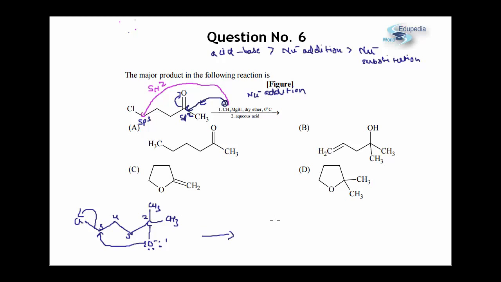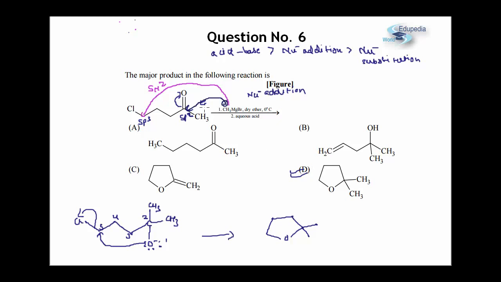which is a stable system. 5-membered and 6-membered rings are stable. So I am just drawing a 5-membered ring over here. At 1 position I have oxygen and at 2 position I have 2 methyl groups. So clearly this matches with my option D and that will be my correct answer.